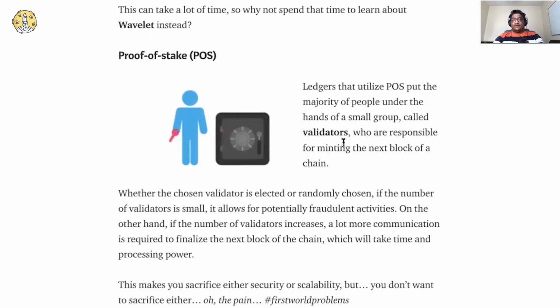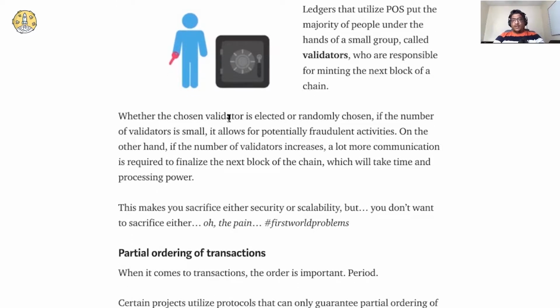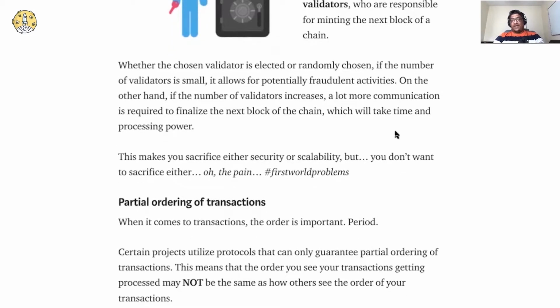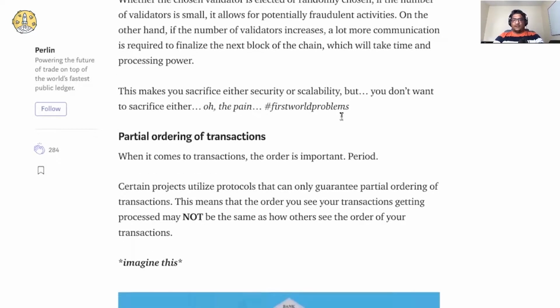And with regards to proof of stake, there will be an election or random algorithm to choose the validators, which are the leaders, who make the decision which blocks go to the blockchain, basically. So what happens here, if we have a small number of validators, then there is a possibility of fraudulent activities. And if we have a large number of validators, then scalability will be sacrificed, right? So basically, we need to compromise between security and scalability in terms of the standard proof of stake algorithm.